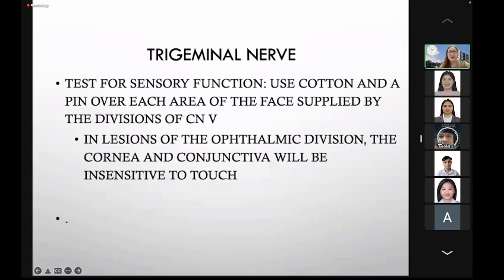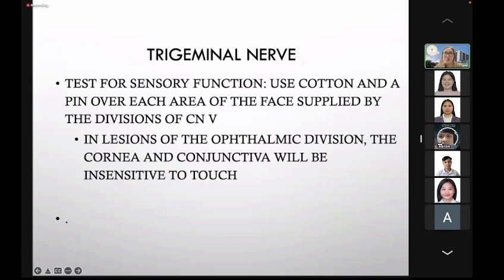For the trigeminal nerve, of course, that is the sensation of the face. So we usually use a cotton for light touch sensation, and pin for pain. Hindi naman natin kailangan i-test yung temperature because you have na the pain. Light touch, cotton, pin for pain. So you'll ask the patient to close his or her eyes. Then if you will use safety pin, you will ask the patient kung nafe-feel ba niya, kung saan niya nafe-feel, etc. You know that already.